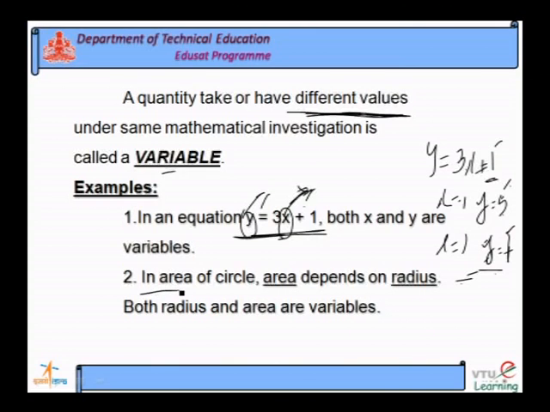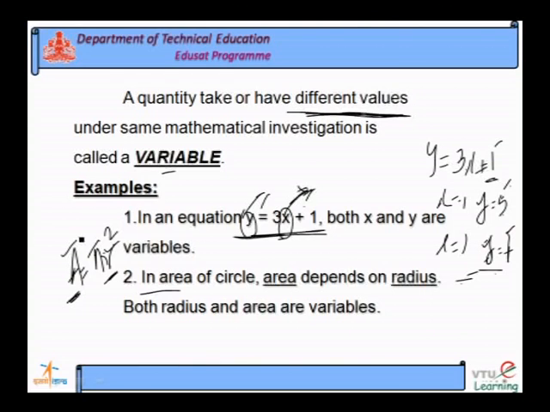In the formula area is equal to pi r square, here A is one quantity, r is another quantity, and they are variable quantities. Pi is a constant. If I change the value of r, there will be a change in area.